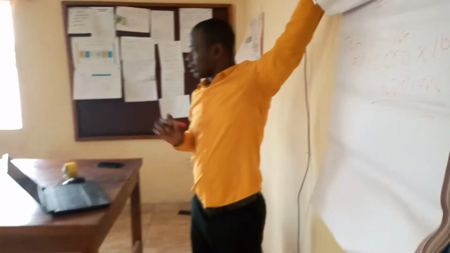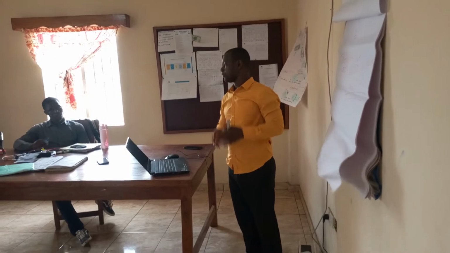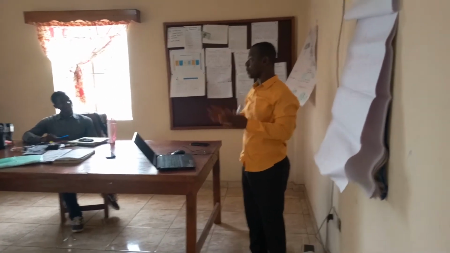So who does not understand? Do you have any comments on this one, or can I continue? Fine. So we've now known how to determine 2 things: 1, the variable cost of producing 1 chair, and 2, the total variable cost of producing the maximum production of chairs. Now we are coming to the second part. We have looked at the variable cost per unit and the total variable cost per month. Now we want to calculate the monthly fixed cost.